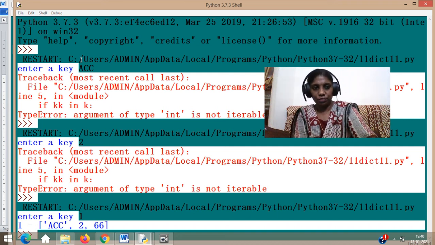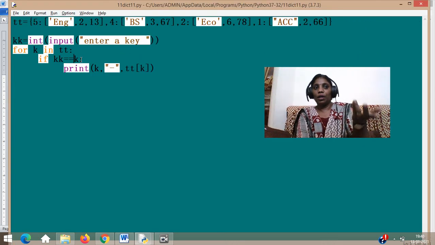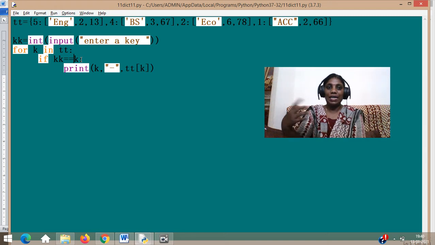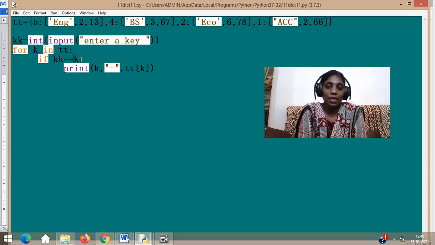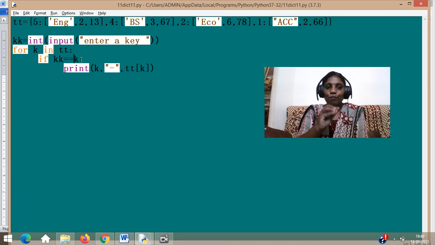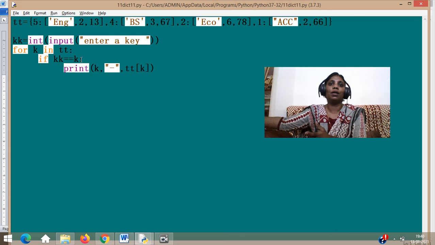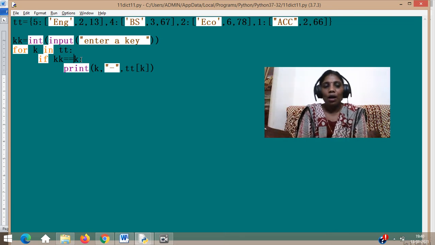Even with a dictionary we can use it. If I wanted to check whether a key is there or not, you can check it. For example, if k in tt.keys, so tt.keys is having a list of all the keys. That can be done, otherwise no. So the difference between equal to and in is also clear, I assume. So this is the way to use it.